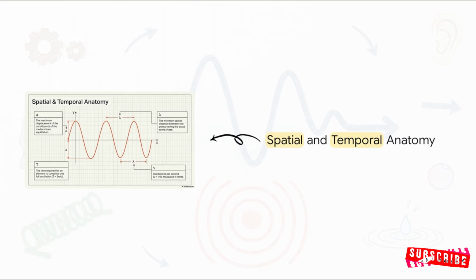Let's map those bullet points visually onto this diagram. You can clearly see the wave's peaks, which we call crests, at the very top, and the troughs at the absolute bottom. The amplitude is that vertical distance right from the center resting line up to a crest. And the wavelength is that horizontal span from one crest to the exact next crest. It's a really perfect spatial and temporal map of our disturbance.